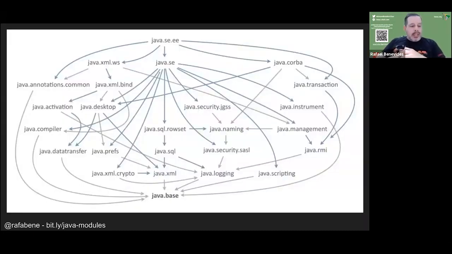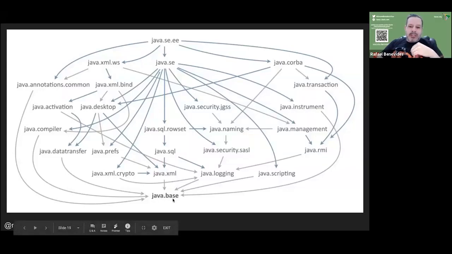Okay, what about the JVM? The JVM is already modularized. So we can see here that every module depends on java.base. If you decide to use, for example, java.desktop, java.datatransfer, java.prefs, and java.xml, of course, java.base will be imported.